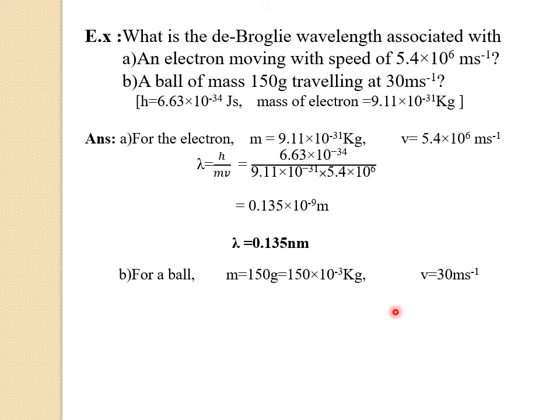Now again we will make use of the de Broglie wave equation, that is lambda equals h divided by mv. That equals, put the values, h value is 6.63 into 10 raised to minus 34 divided by m value, mass of the ball is 150 into 10 raised to minus 3 into v value is 30. Now if we simplify this one, we'll get the answer as 1.47 into 10 raised to minus 34 meter. So this is the de Broglie wavelength associated with the ball.